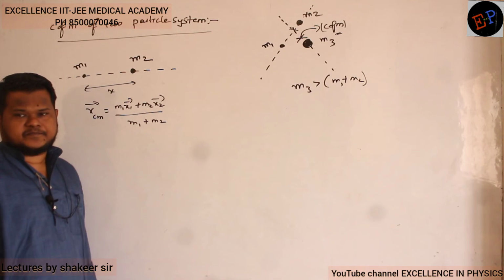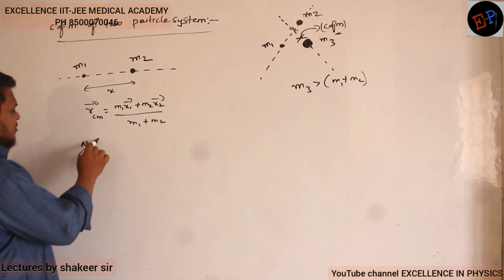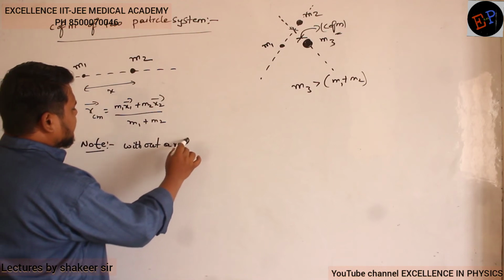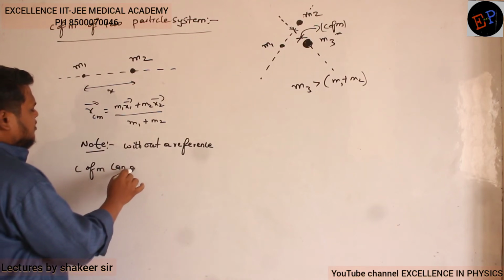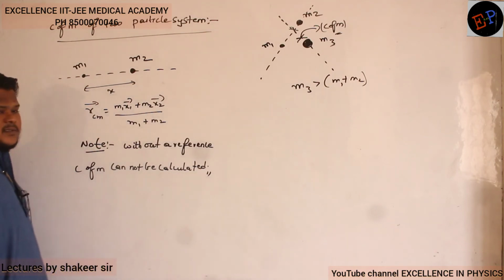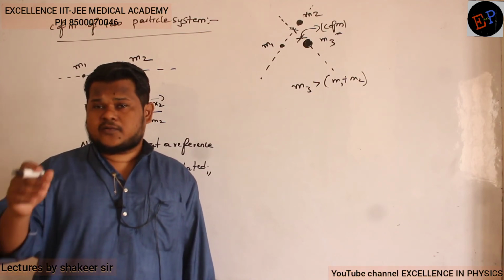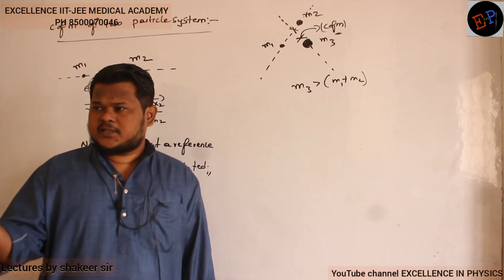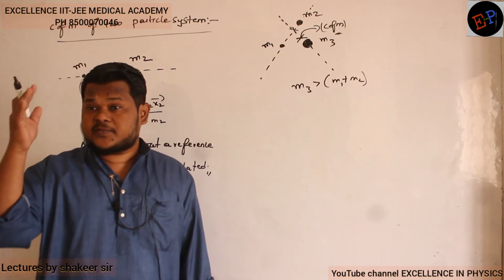Anybody? So already I told you one very important point. Note the point that without a reference, center of mass cannot be calculated. Clear? Can you calculate any distance without any reference? Reference is compulsory. So now the question is which reference you want to take, or which reference is taken in the problem. When a question is asked in either IIT exam or NEET examination, you have to see the options first of all. What is the reference which he has taken? From where he is measuring the center of mass.